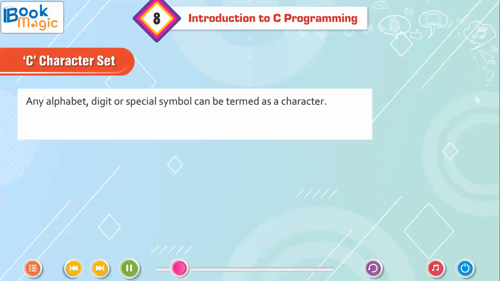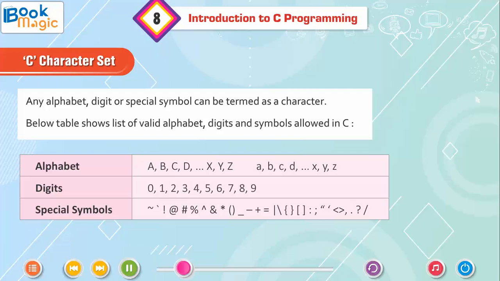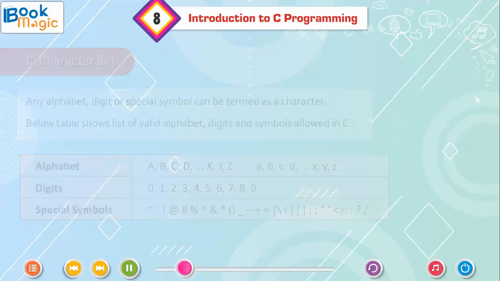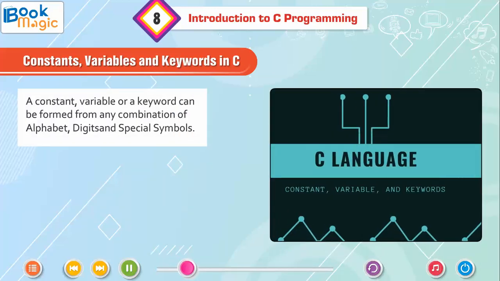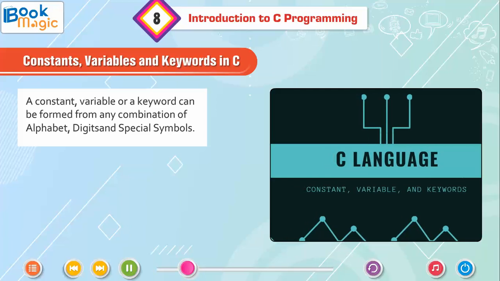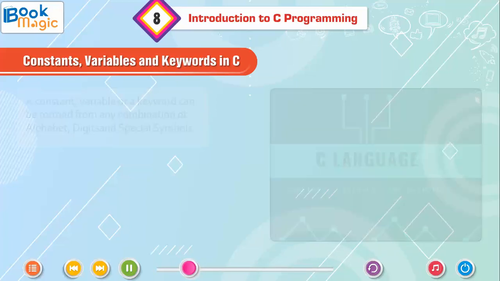C character set. Any alphabet, digit or special symbol can be termed as a character. The table below shows the list of valid alphabets, digits and symbols allowed in C. Alphabets, digits, special symbols, constants, variables and keywords in C. A constant, variable or a keyword can be formed from any combination of alphabets, digits and special symbols.